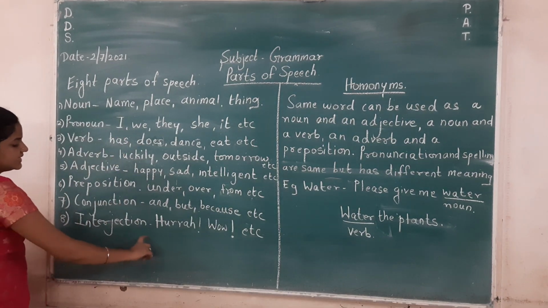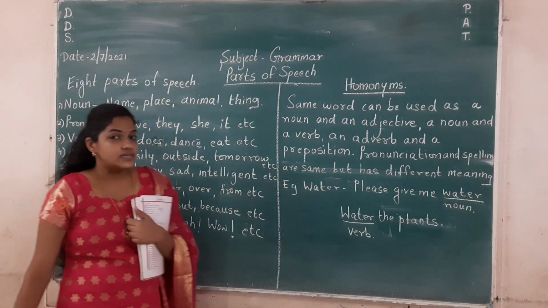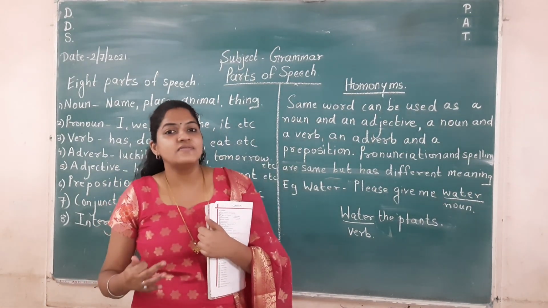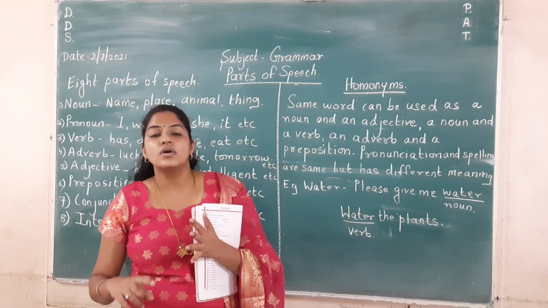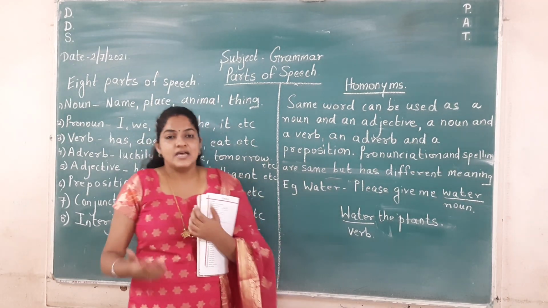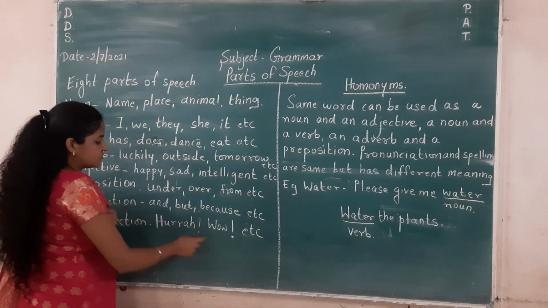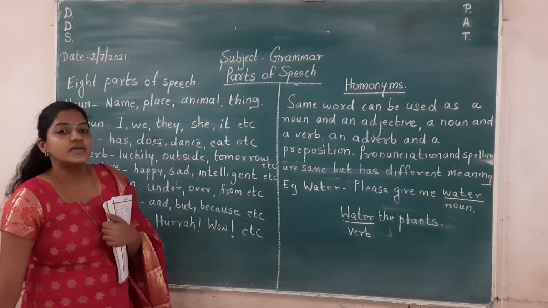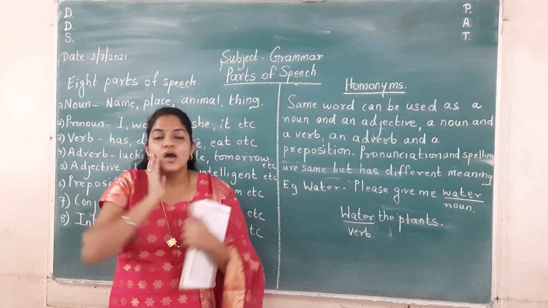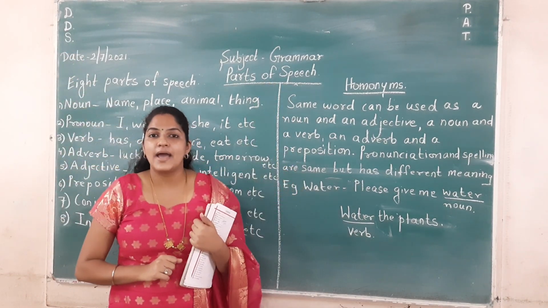Next comes interjection. Now what is interjection? Exclaiming sudden feeling of happiness or sadness. To express that, it is always ending with an exclamatory mark. Wow, what a beautiful flower. Hooray, we have won the match.